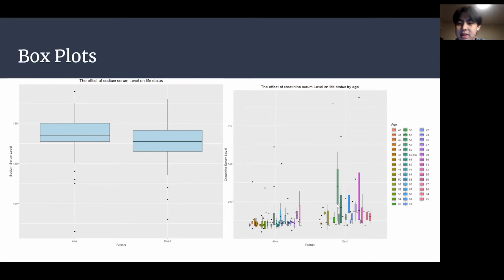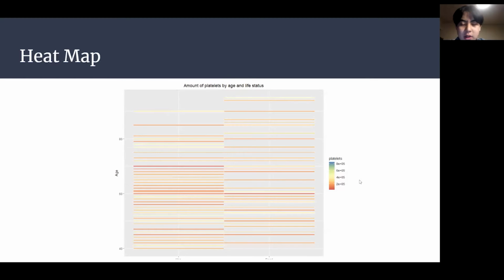So basically we can see more in depth than the box plot on the left with just one categorical and one numerical variable.